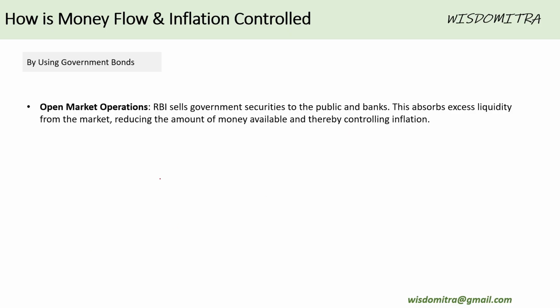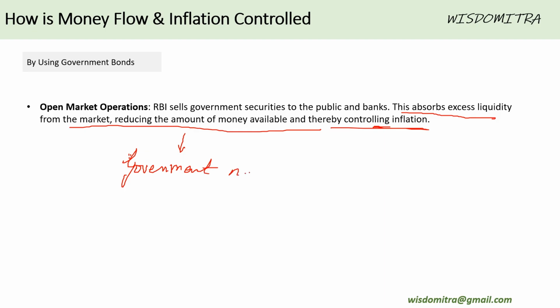Second is open market operations. Basically, RBI sells government securities to public and banks. This absorbs excess liquidity from the market, reducing the amount of money available and thereby controlling the inflation. So again, this is nothing but RBI says I have bonds from the government, that is, the government wants loans. Government needs loans, and RBI sells these loan bonds.